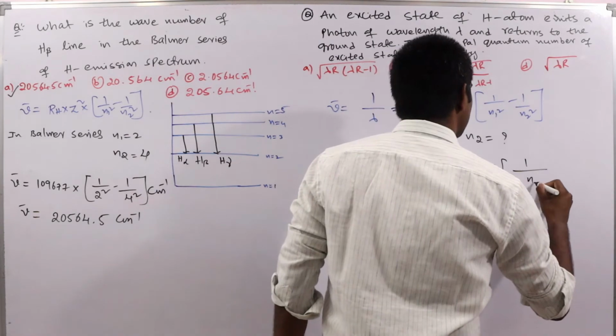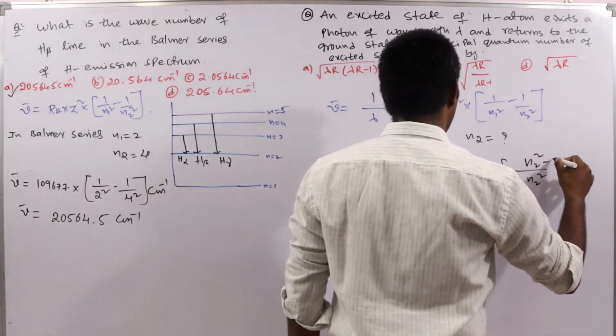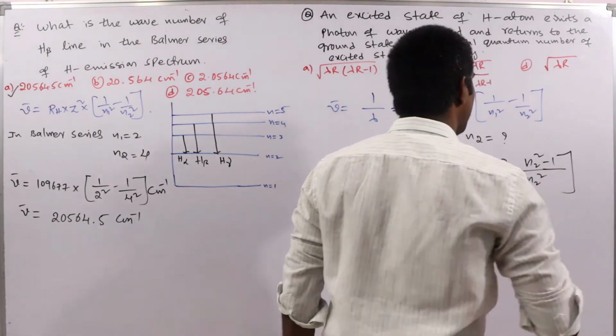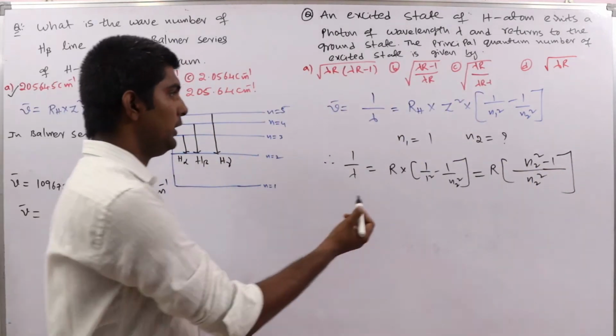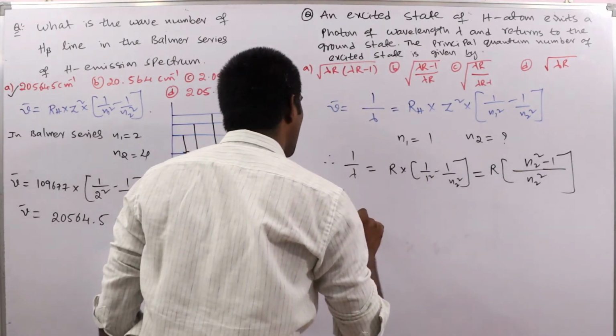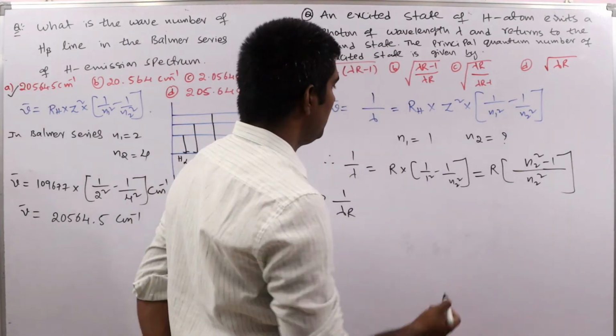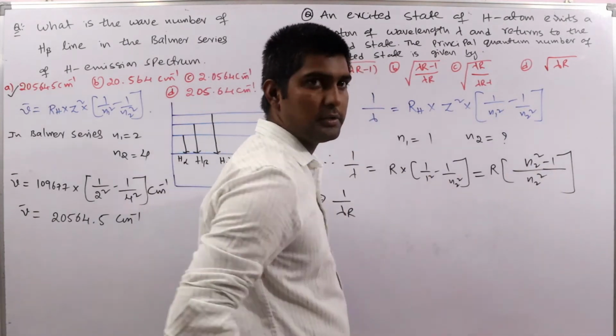Here N2 square is the LCM, so we get N2 square minus 1 by N2 square. From this, if you bring R to this side, we get 1 by lambda R. Here N2 square is the LCM and we get finally N2 square minus 1.